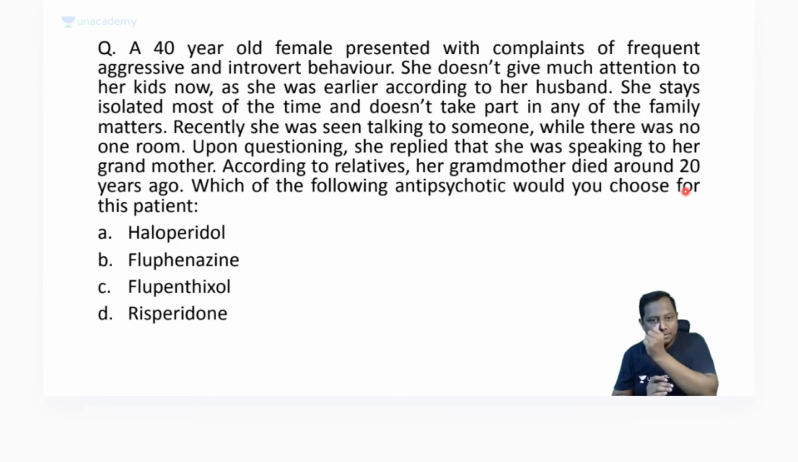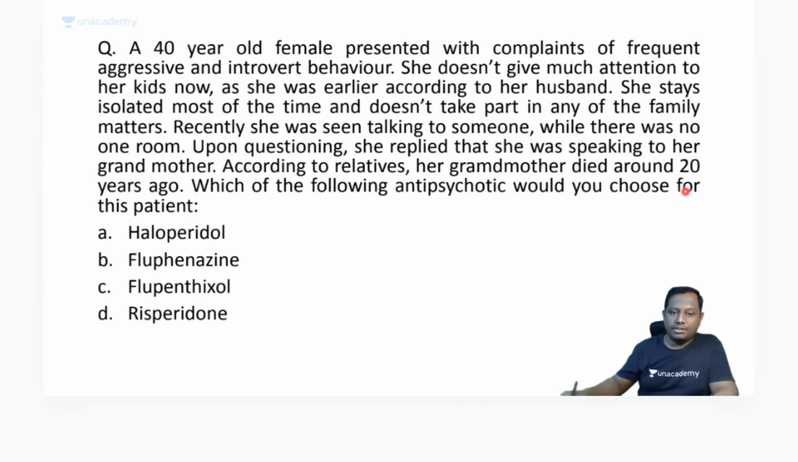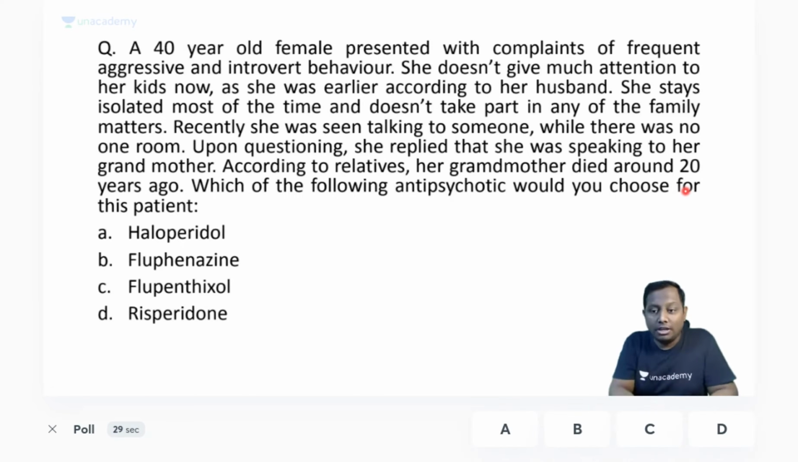So there are symptoms of hallucination, and delusion as well. According to relatives, the grandmother has died. Which of the following antipsychotics? This patient has been diagnosed as a case of psychosis, and which antipsychotic would you choose for this patient? Let us say you have already read the question along with me, and here are your 4 options. If you want a little more time, I can give you a little more time, but I think after reading the question, 30 seconds is more than enough to mark your answer.